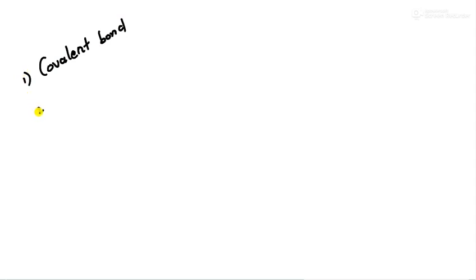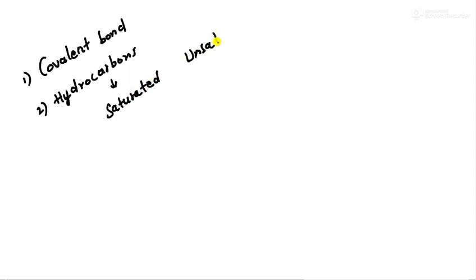After this you should be aware of hydrocarbons: the meaning, the definitions, their properties. In these hydrocarbons you should know saturated and unsaturated hydrocarbons.